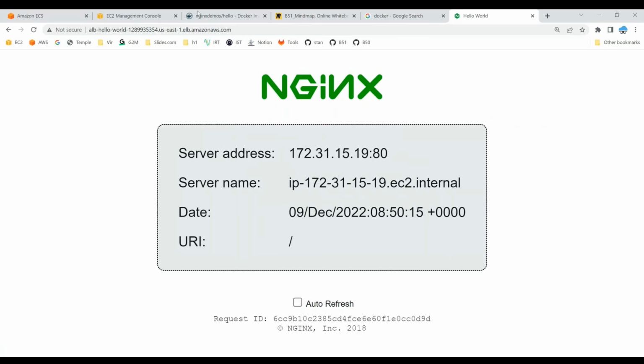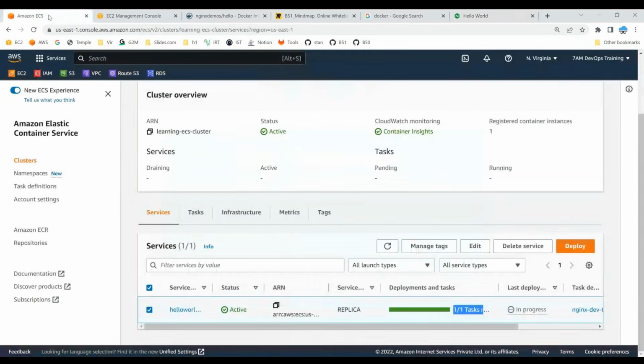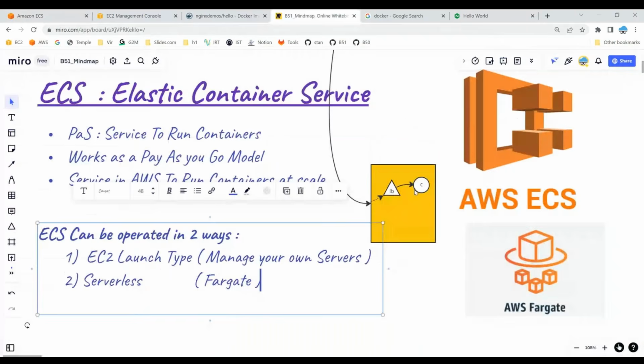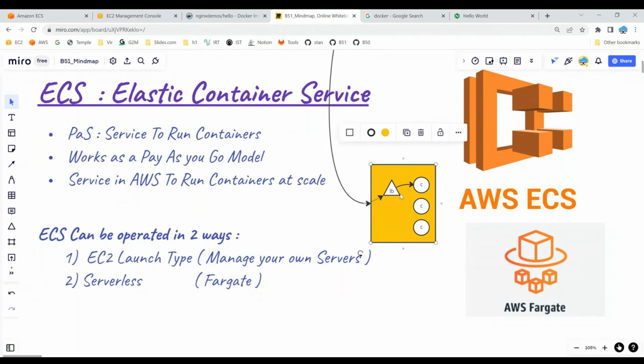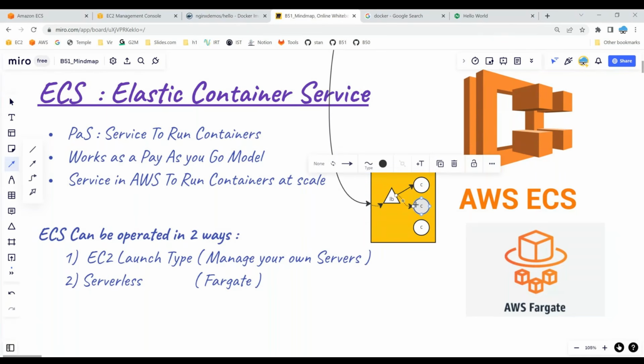Okay, now if you scroll down, what I would like to do is scale it up. Now, what I want is 3 more containers. For example, if this is a payment application, I want 3 more containers because my business is increasing predominantly. Now, I would like to increase the number of containers to manage the load. So you can do one more thing.